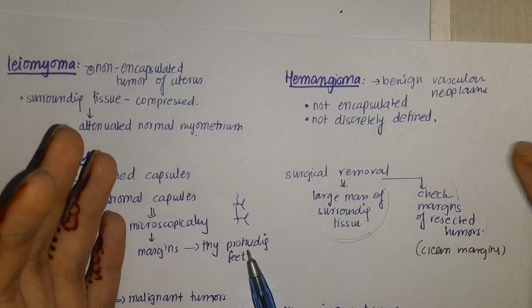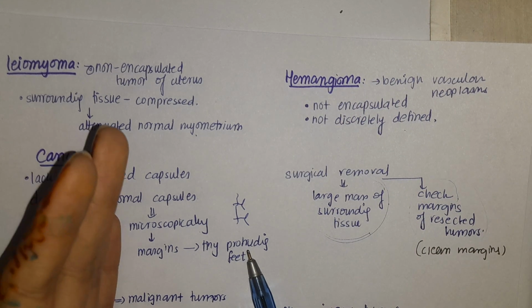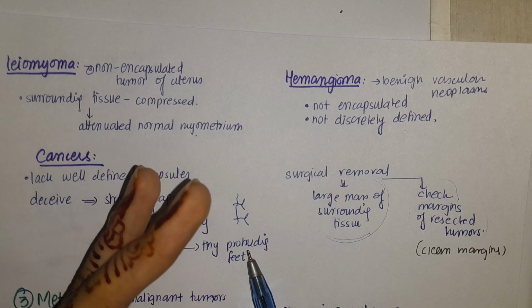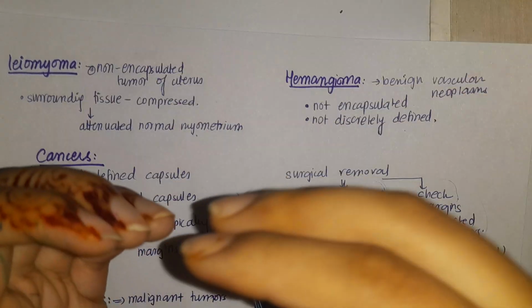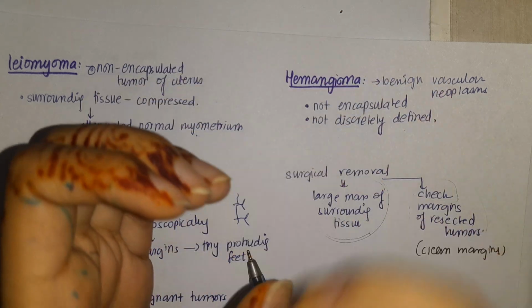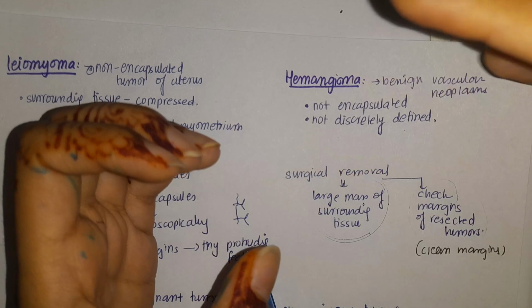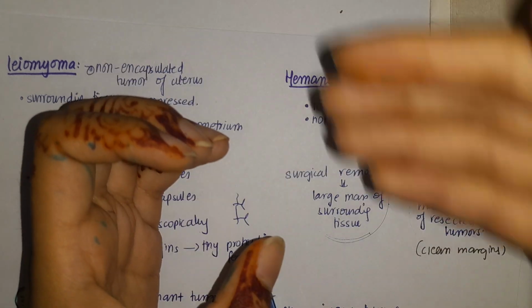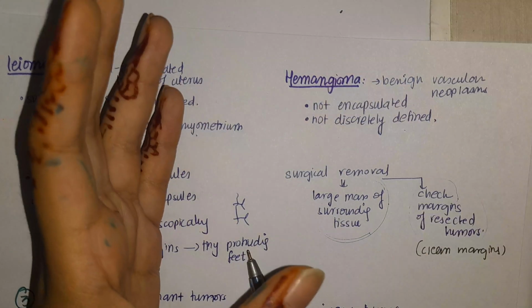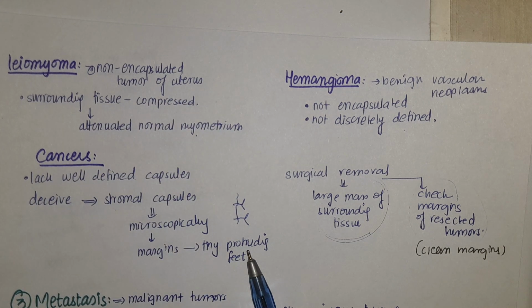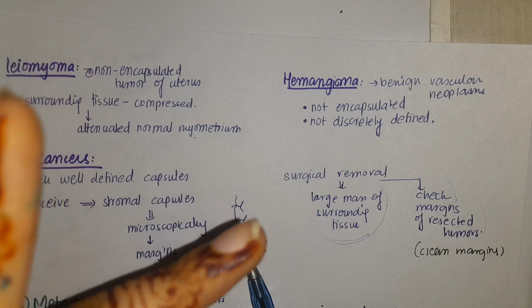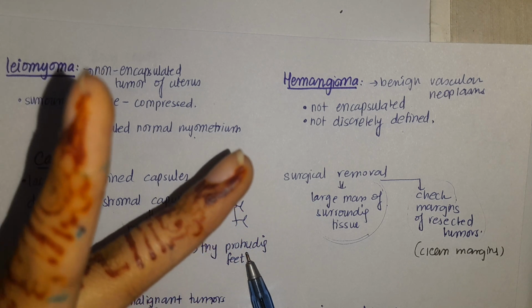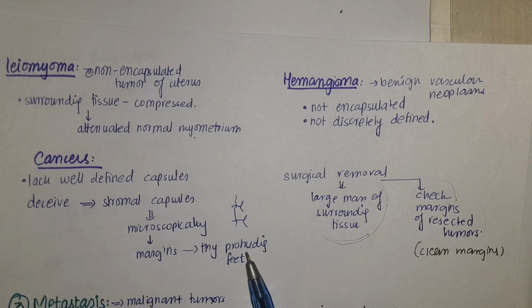Secondly, we are going to check the margins, and if we find clean margins on both sides of the resected tumor, it means that we have taken out all the damaged cells, or all the cells that were supposed to cause the local invasion of the cancer. So this is all about it. Cancer cells are mostly non-encapsulated. They have protruding feet on microscopic examination of borders. So that was about local invasion.